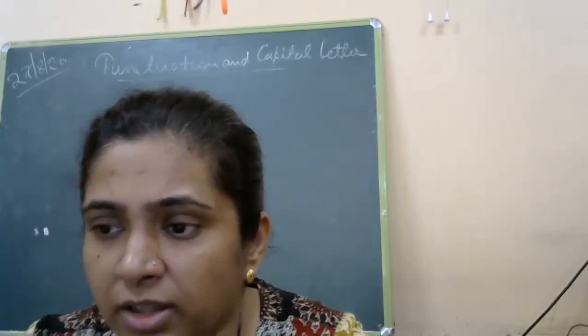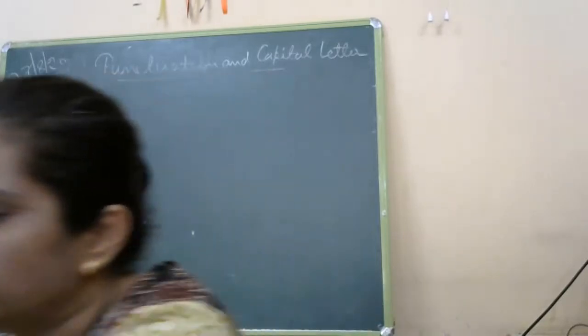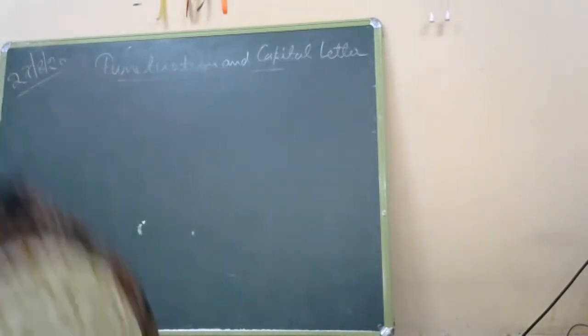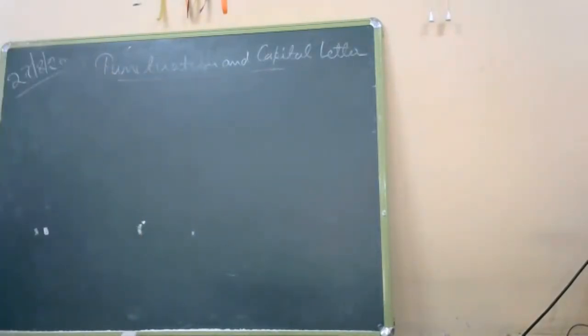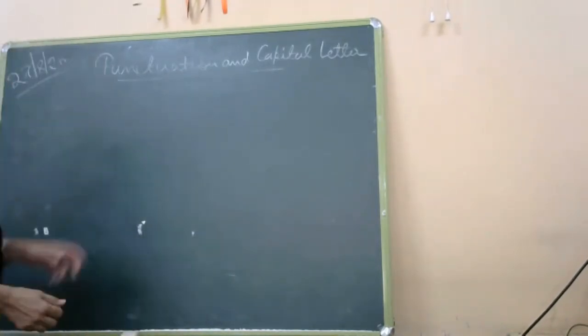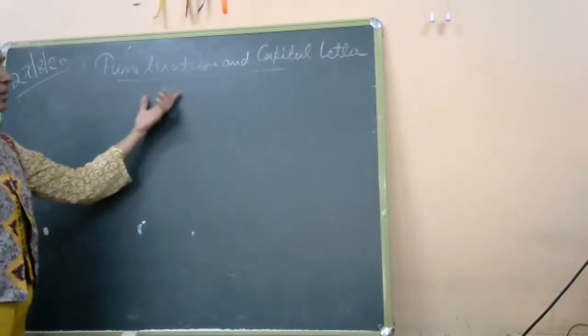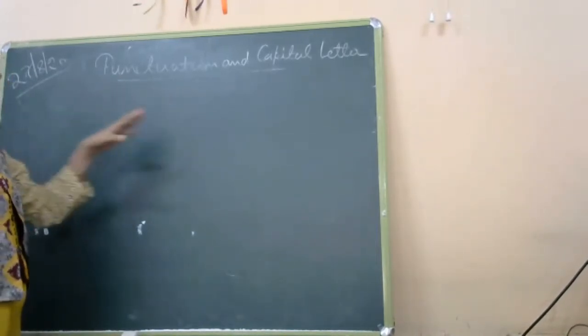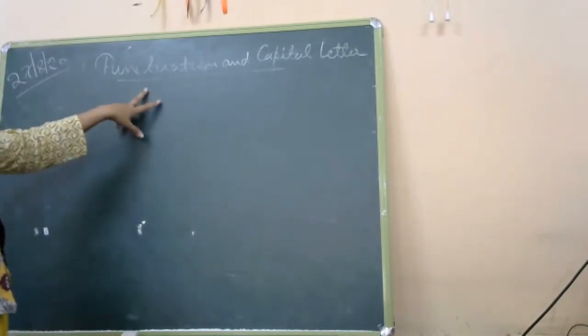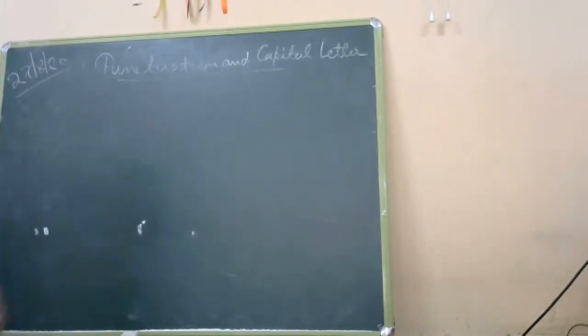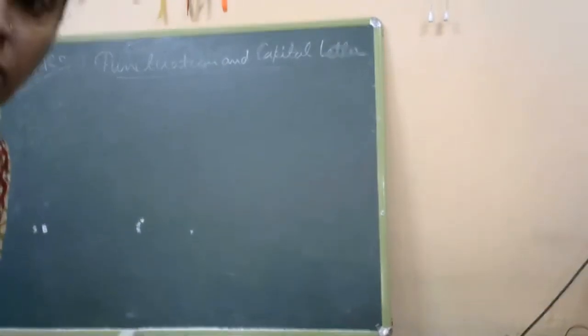Okay. Now let's start with the next topic of ours, which is punctuation and capital letters. Now, why do we use punctuation marks in a sentence? We always put the punctuation marks in a sentence to bring clarity in the meaning of a sentence.